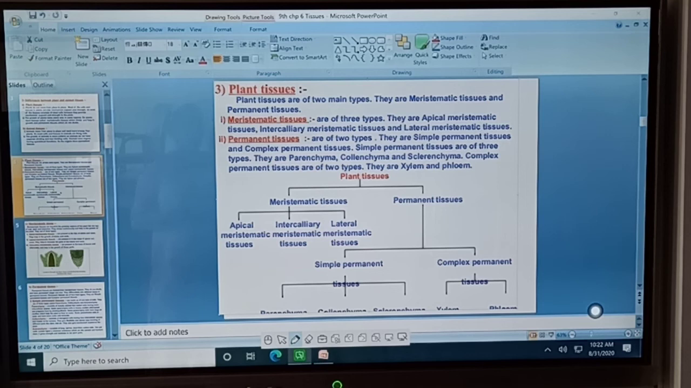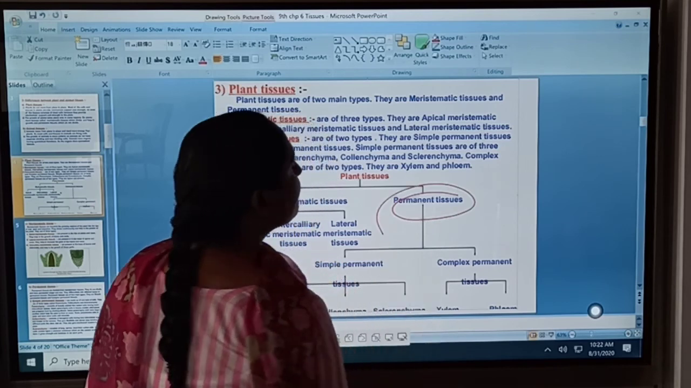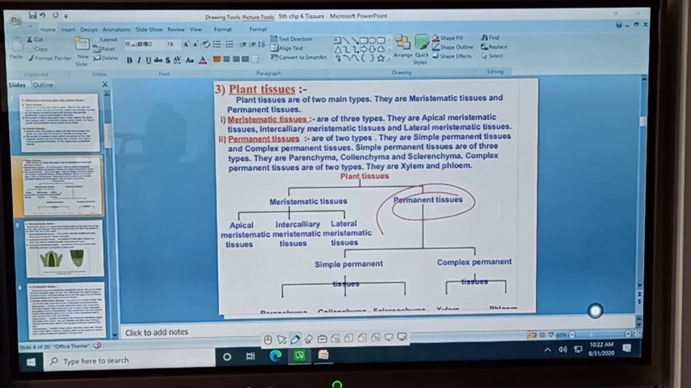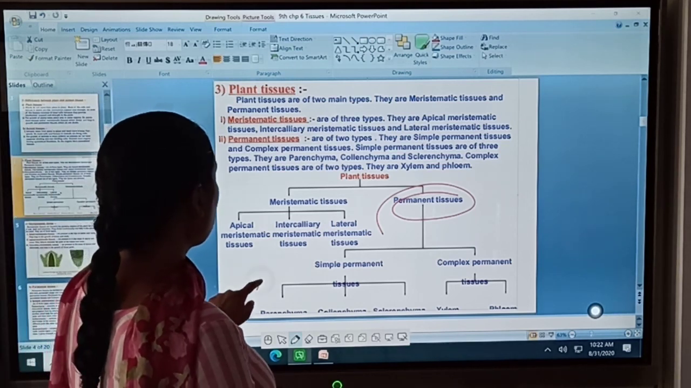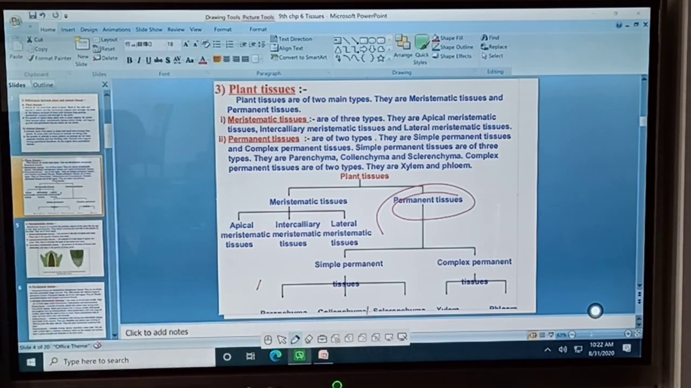The second type of the plant tissue is the permanent tissue. Permanent tissue means incapable of division, meaning no further division in cells. Cell division will be absent, or you can say the cells are incapable of division. Permanent tissue is further divided into two types: one is simple permanent tissue and the second one is complex permanent tissue. The simple permanent tissue is further divided into parenchyma, collenchyma, sclerenchyma, and complex permanent tissue is divided into xylem and phloem. We will study the permanent tissue in detail in the next lecture.